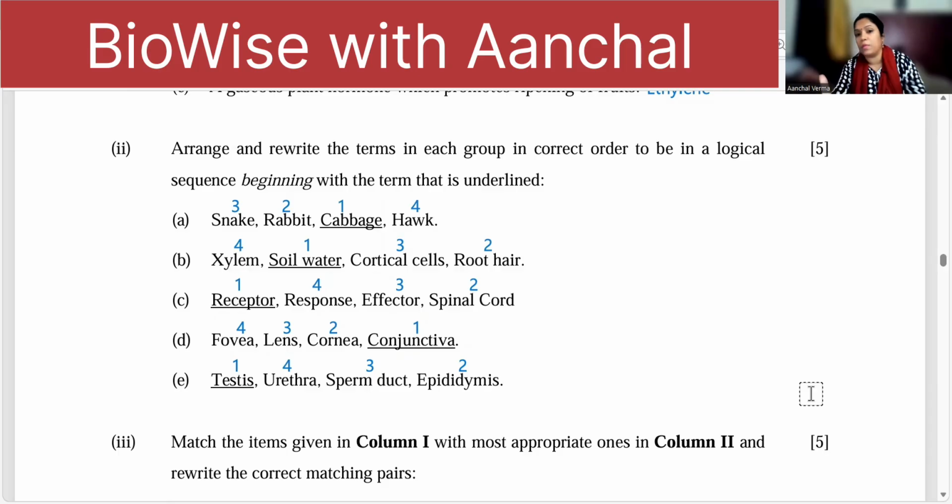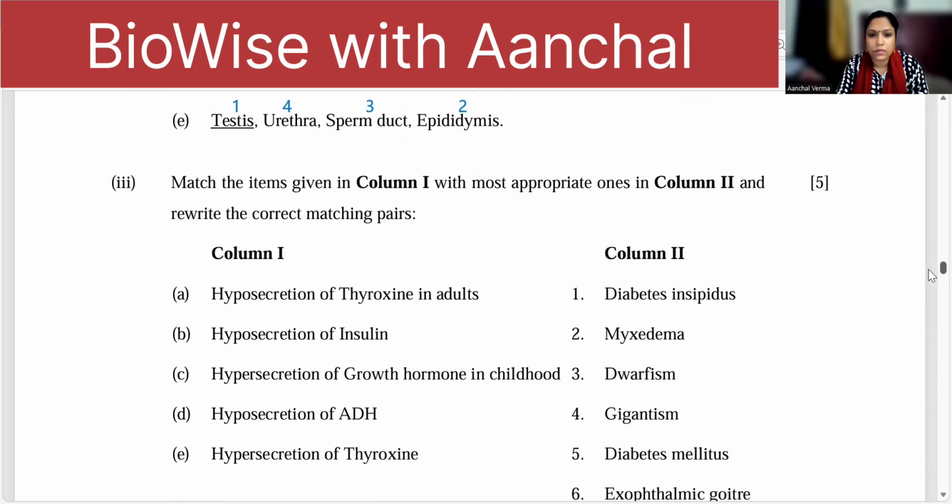So this is your logical sequence question. You have to write properly without leaving a word. If you leave words, children, that is not marked correctly. So you have to write all the four terms. You cannot miss any term. Four terms must be there as it is given in this question.